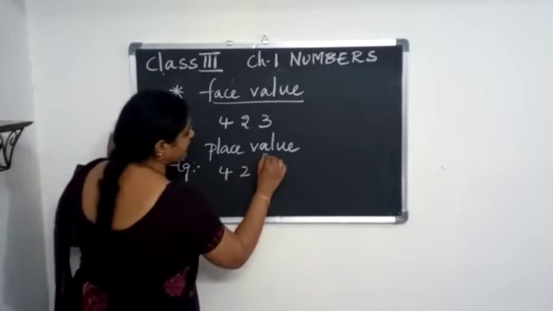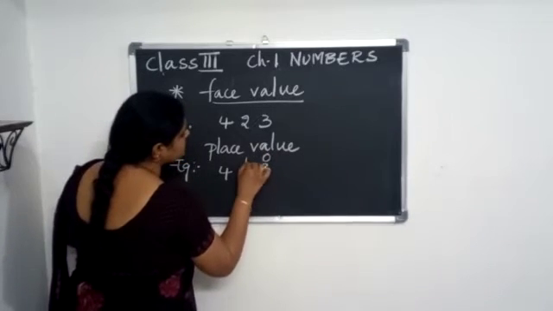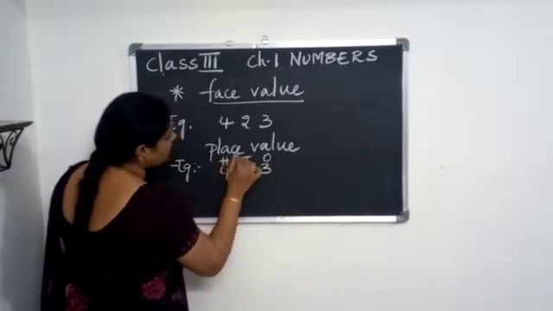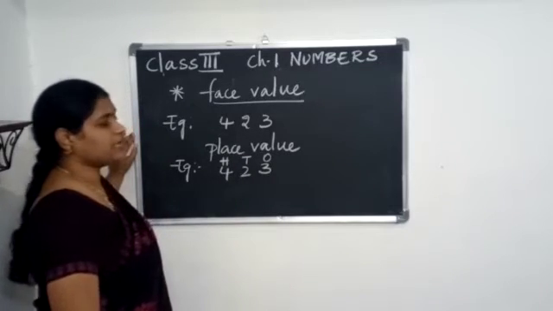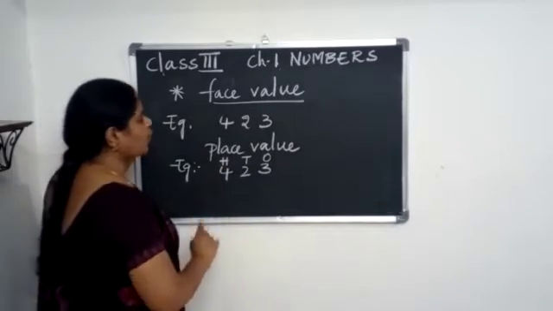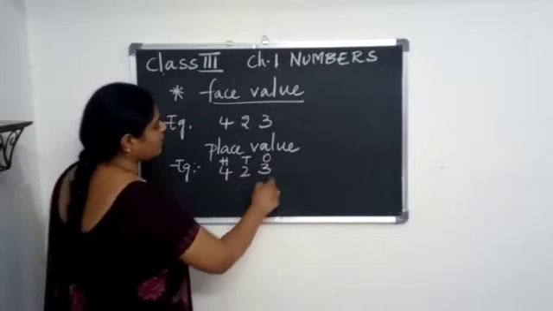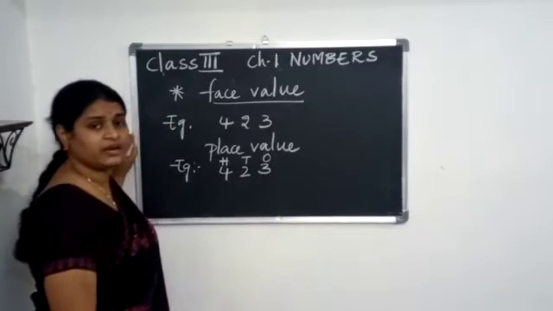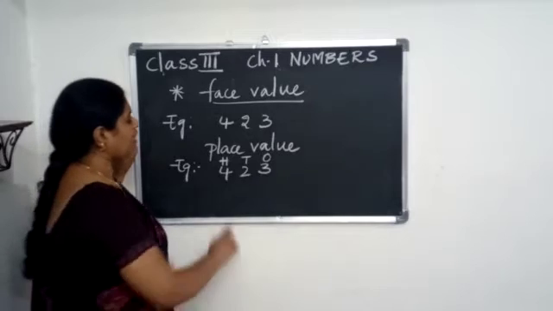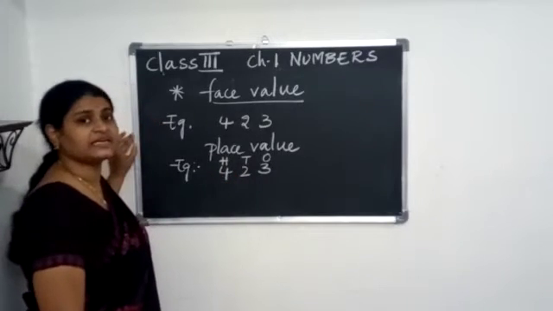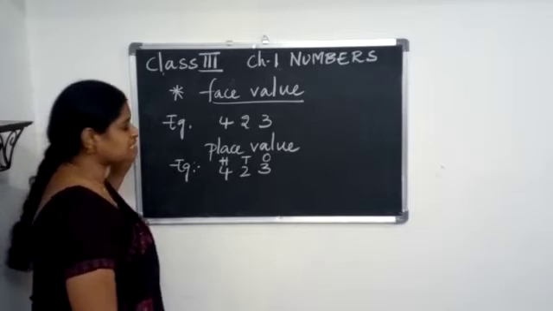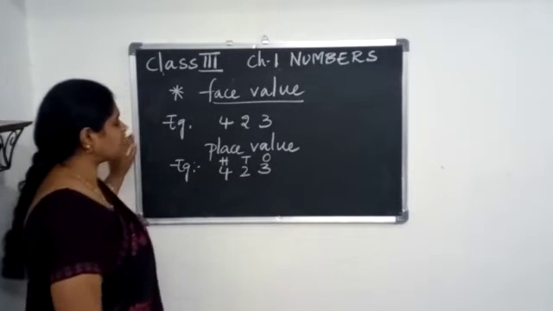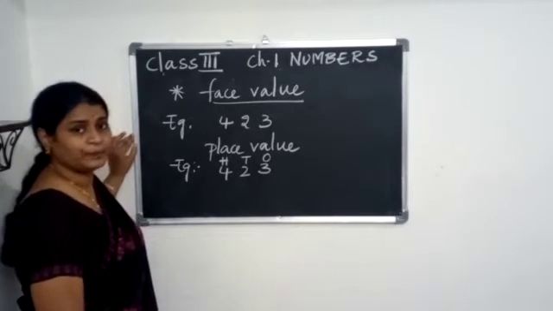So, 3 is in ones, 2 is in tens and 4 is in hundreds place, right? Now, you have to tell me, now as you know the place value, 3 is in which place, children? It is in ones place. 2 is in which place? Tens place. 4 is in which place? Hundreds place.